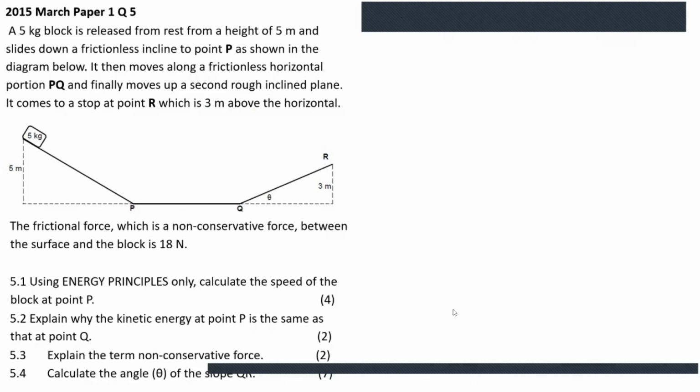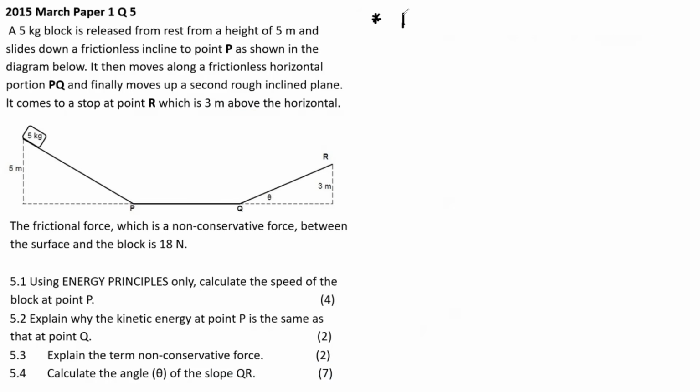Here's what I need to teach you. There's a concept in physics known as mechanical energy. Mechanical energy is the sum of the potential energy and the kinetic energy of an object.